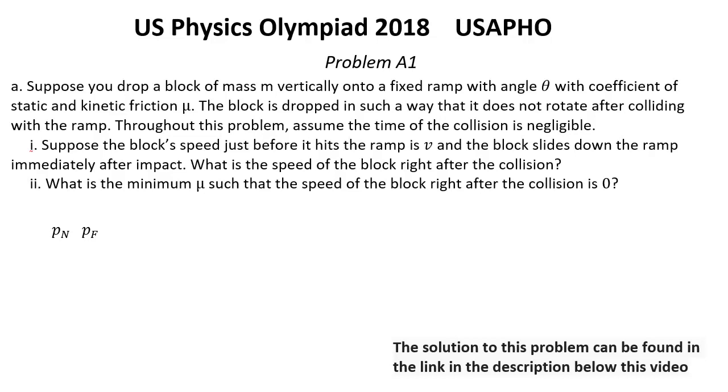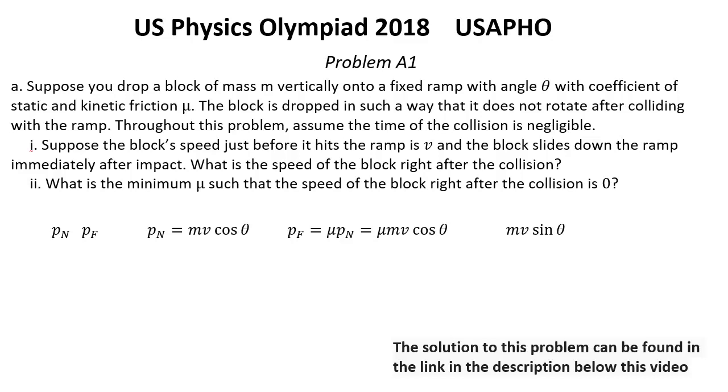Then the normal force must completely eliminate the block's initial momentum perpendicular to the ramp. So we have Pn equal mv cosine theta. Since the block still moves after the collision, we have Pf equal mu Pn, or mu mv cosine theta. The block's initial momentum parallel to the ramp is mv sine theta.